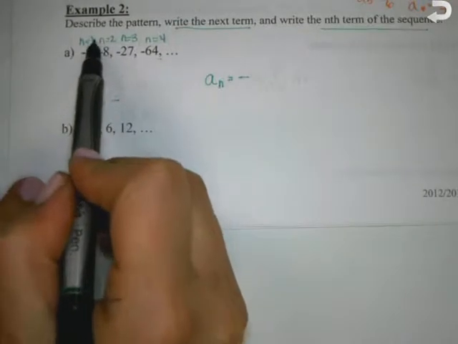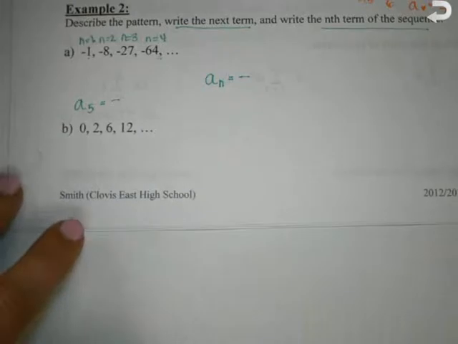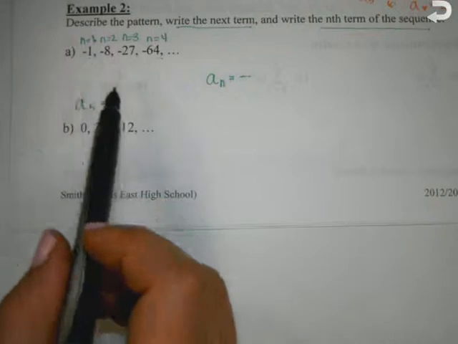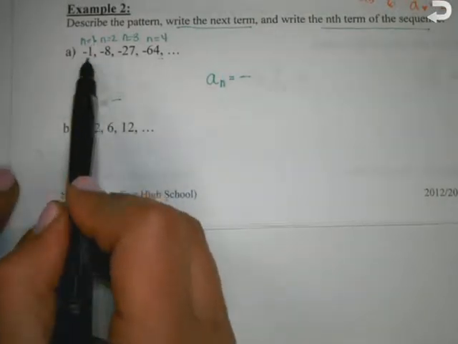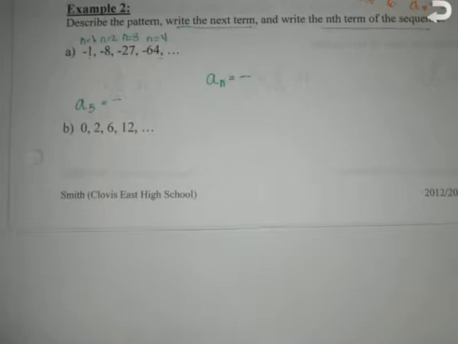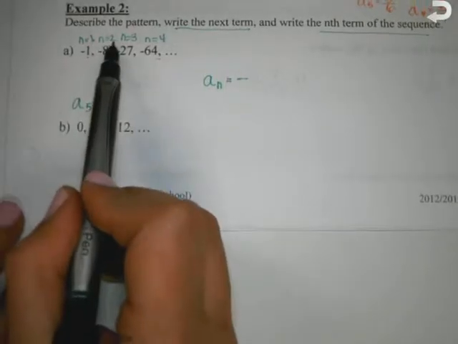Negative 3. Right? This is negative 3. Okay, what are some ways that we can turn 1 into negative 1? Multiply by negative 1. Okay, so let's try that for 2. What's 2 times negative 1? Negative 2. Does that give me negative 8? No, so that's not going to work.